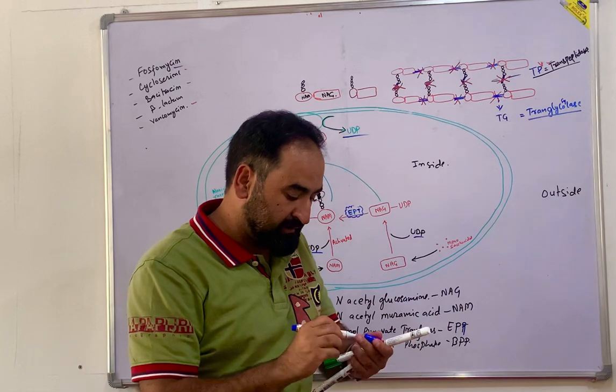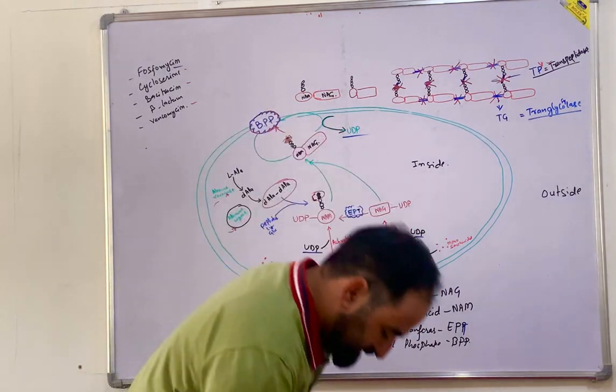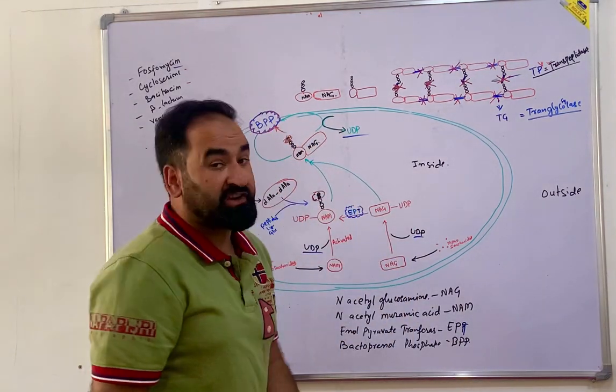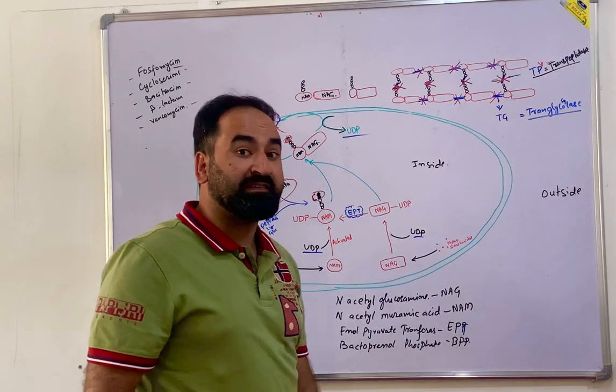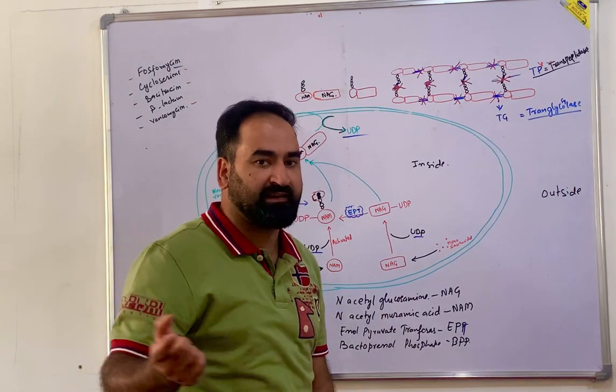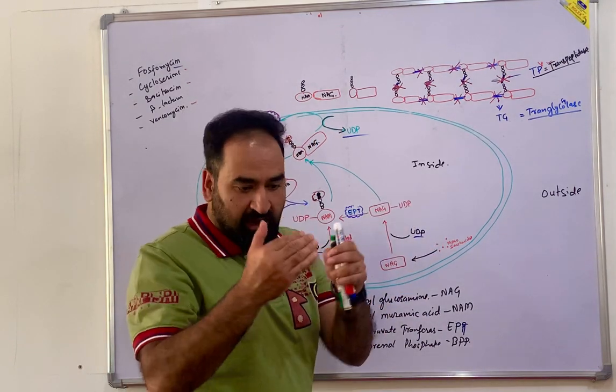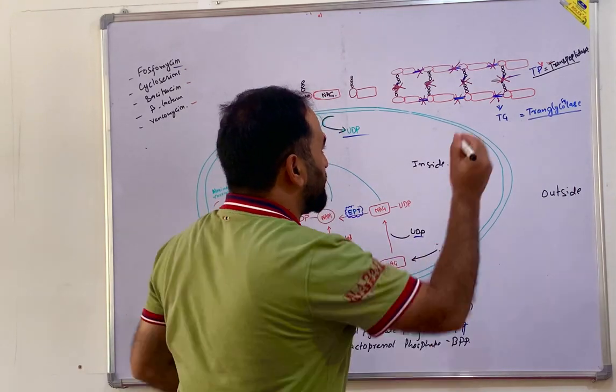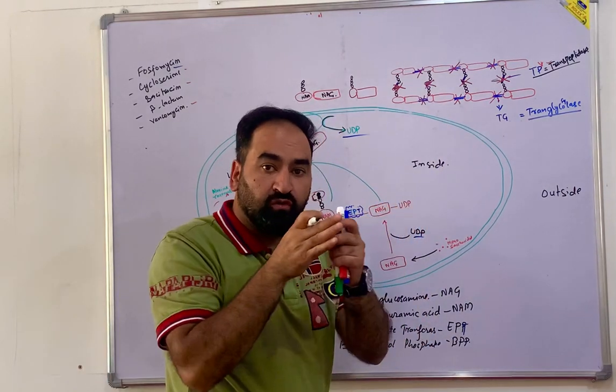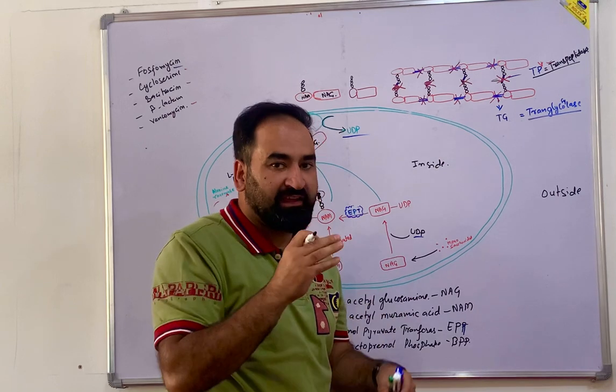There is one more enzyme there. That enzyme is known as transpeptidase or penicillin binding protein, where beta-lactam acts. These transpeptidases, what are they going to do? They are going to remove one D-alanine, the terminal D-alanine.